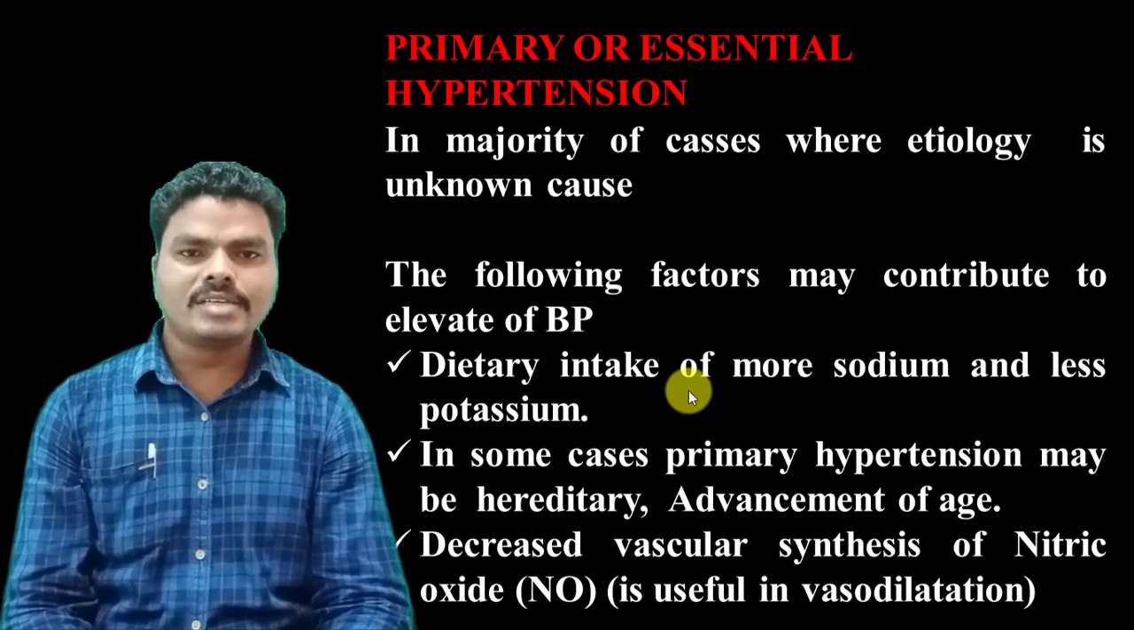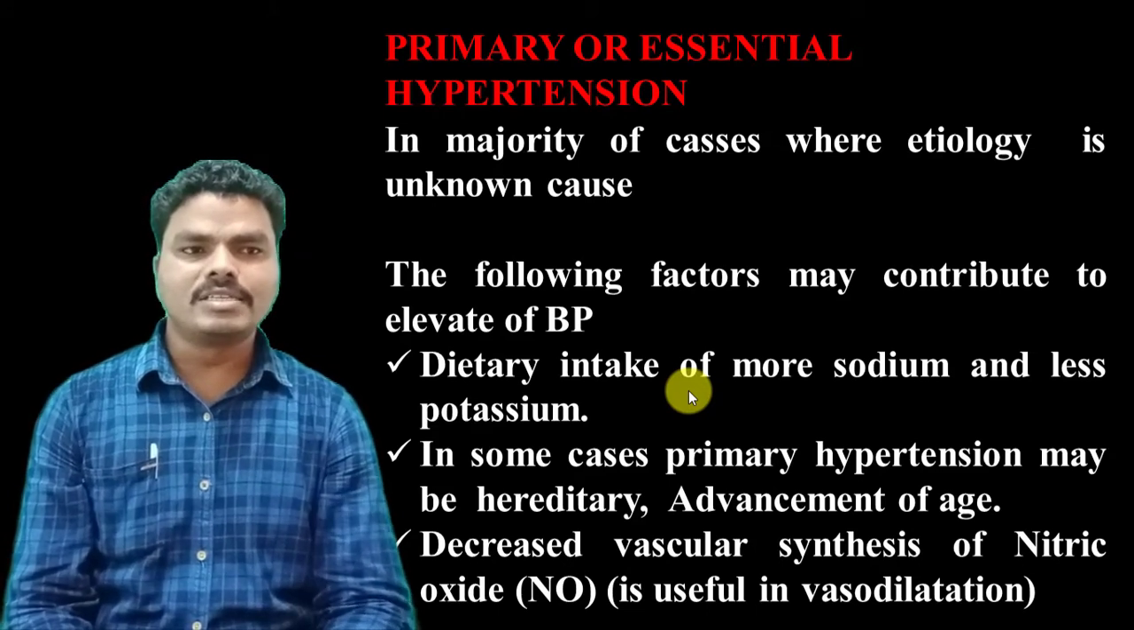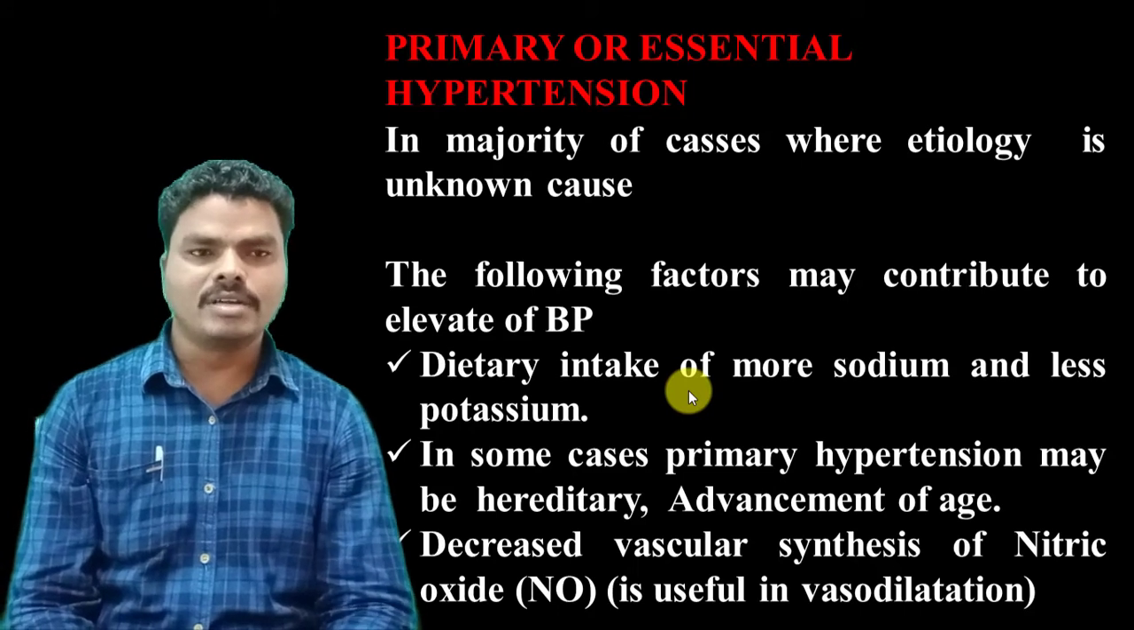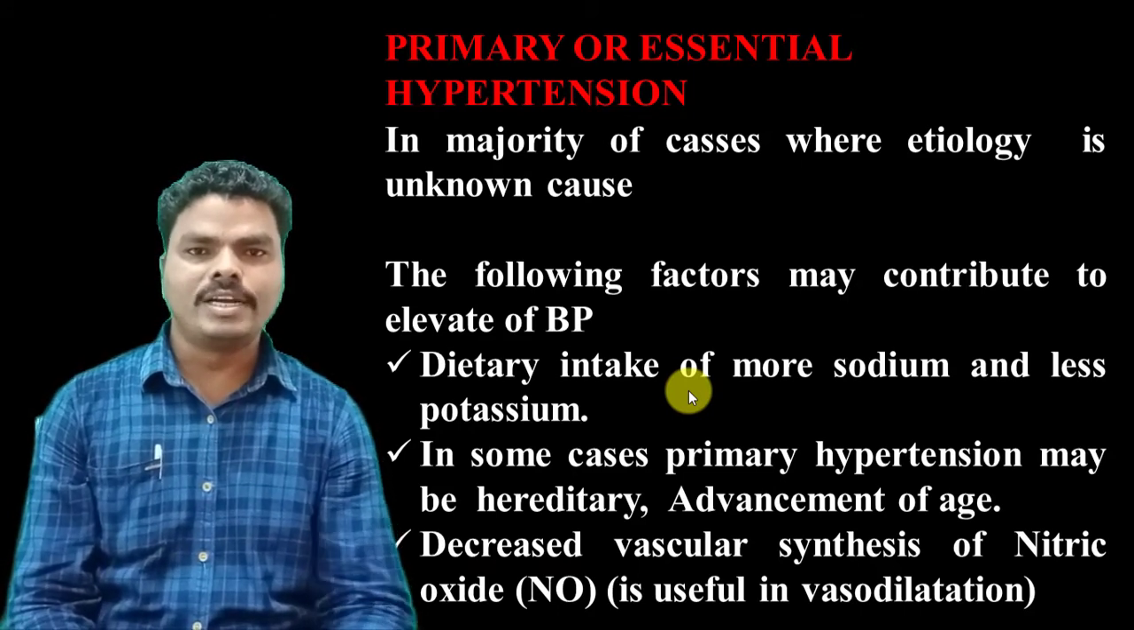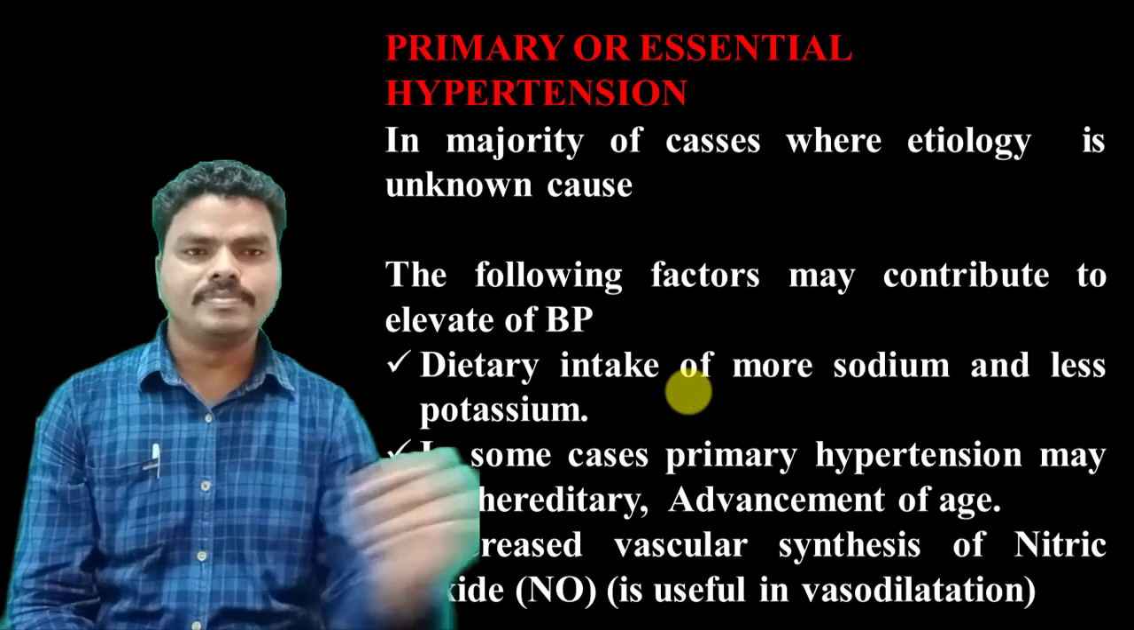Another reason that may lead to primary hypertension is decreased synthesis of vascular nitric oxide. This nitric oxide is generally useful for vasodilation. So when it is decreased, vasoconstriction occurs, which may lead to a hypertensive situation.